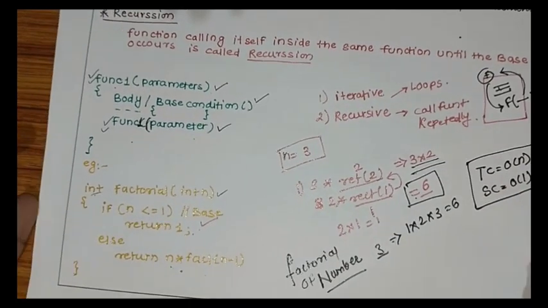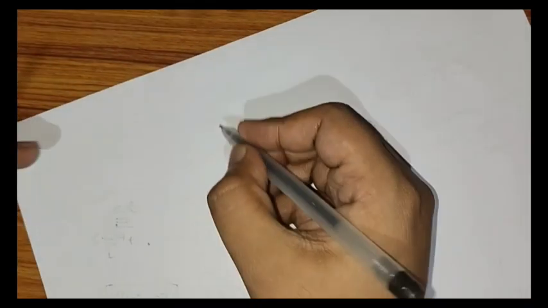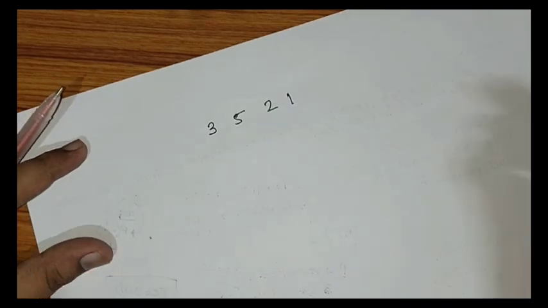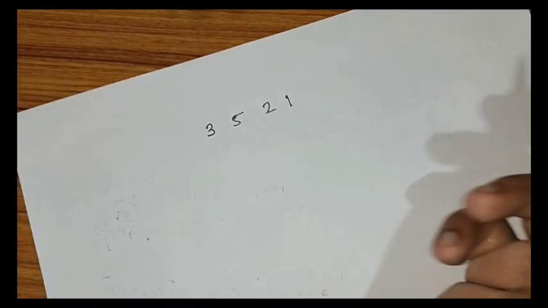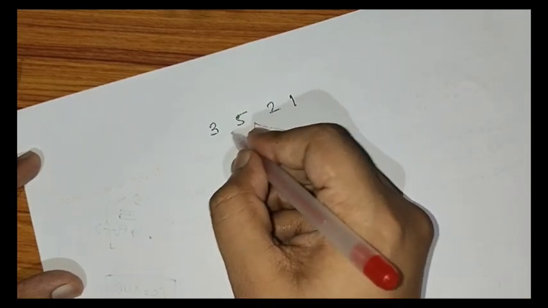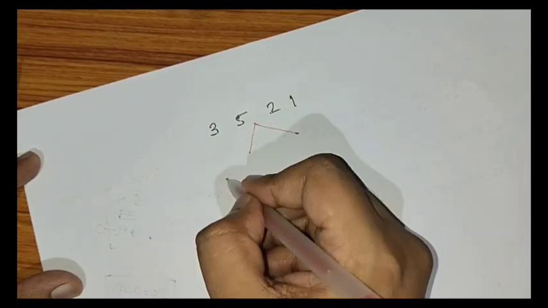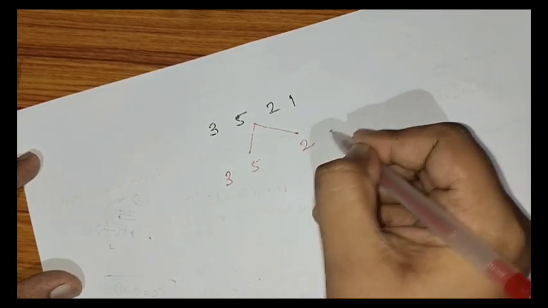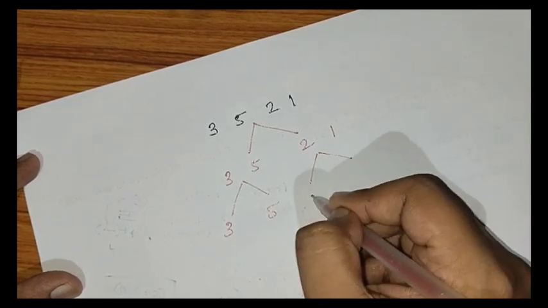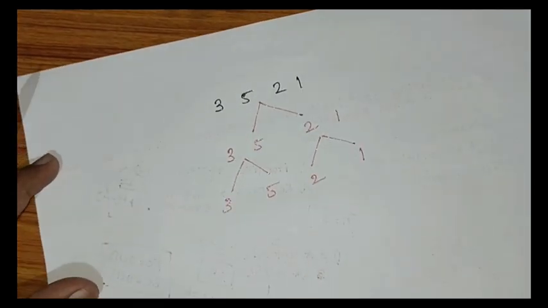So friends, now I'll tell you how merge sort is done. Quickly we will see how we can do merge sort. In merge sort, we have taken 3, 5, 2, 1. So this was the merge sort array. Why do we use recursion here? We'll just separate it. Till mid we have separated, then mid plus 1. So here 3, 5, then here 2, 1. Again we'll separate it: 3, 5, 2, 1.